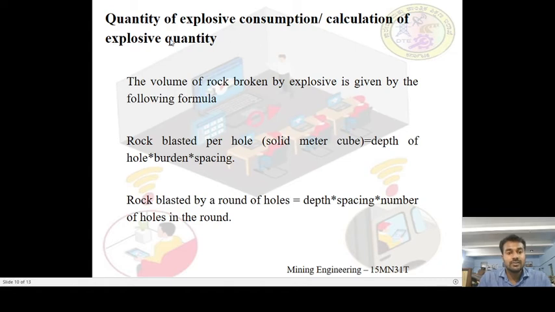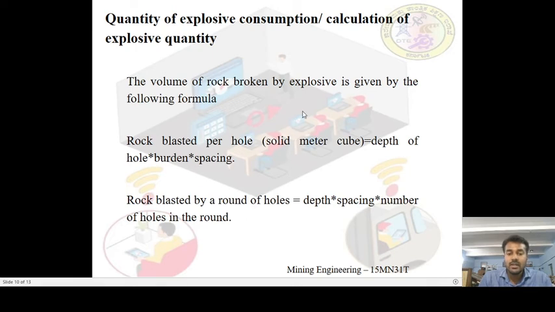Now let's go for the next topic, the quantity of explosive consumption or the calculations of explosive quantity. The volume of rock broken by explosive is given by formula. Rock blasted per hole is equal to depth of the hole into burden into spacing. Rock blasted by rounds of holes is equal to depth into spacing into number of holes in the round.